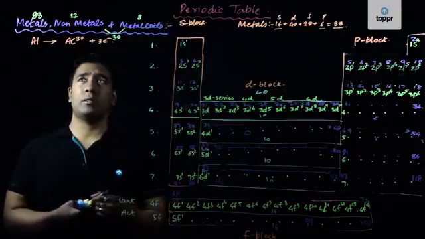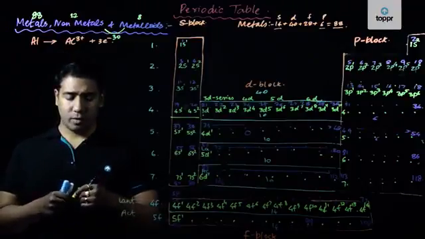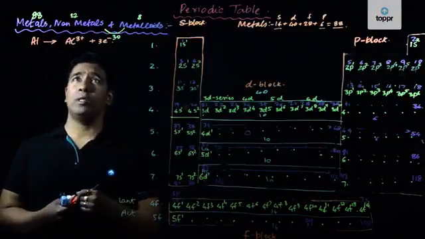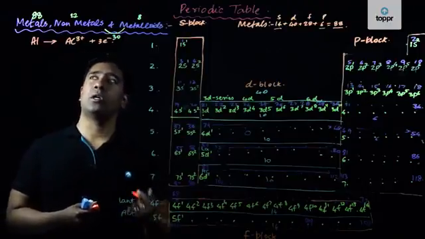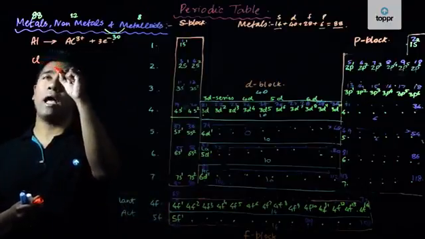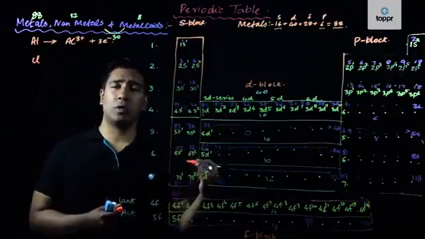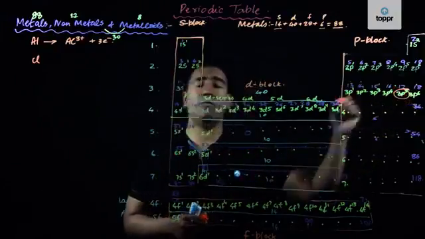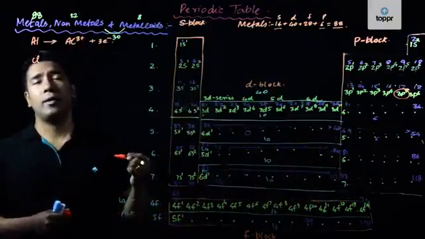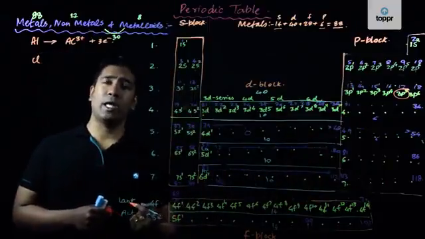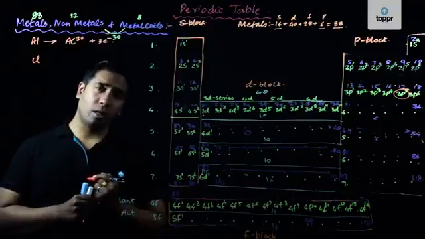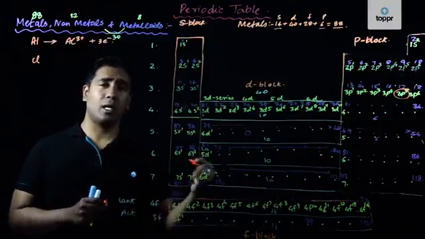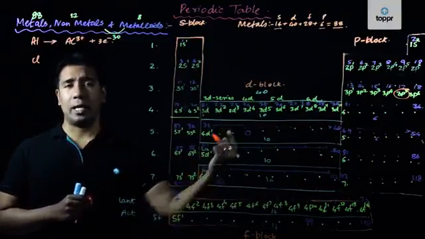In the case of non-metals, as opposed to aluminium, they have a tendency of accepting electrons. Like in the case of chlorine, the atomic number of chlorine is equal to 17. Chlorine requires one electron to complete its octet and form the inert electronic configuration of its nearest inert gas, which is argon, having atomic number 18.